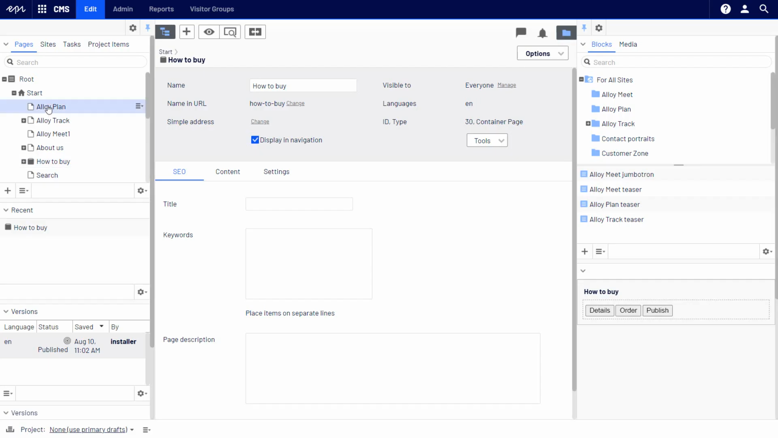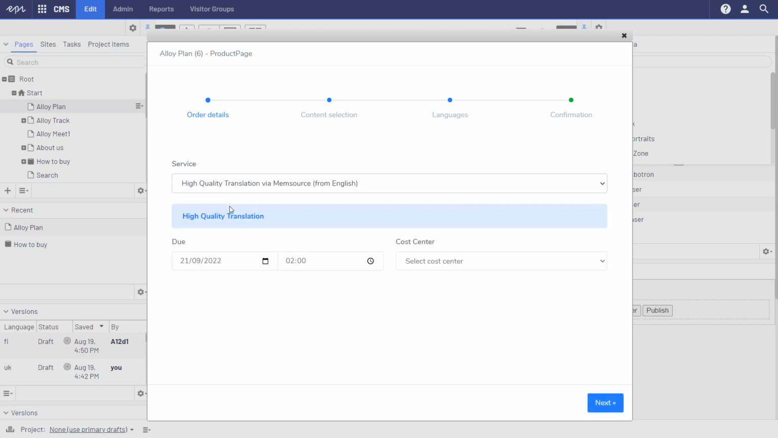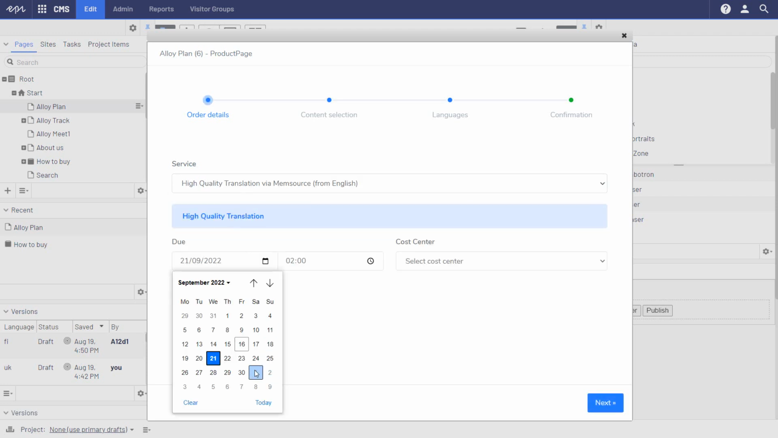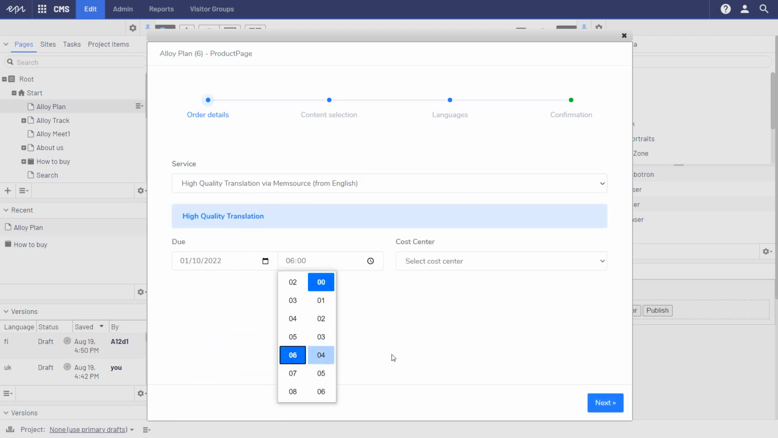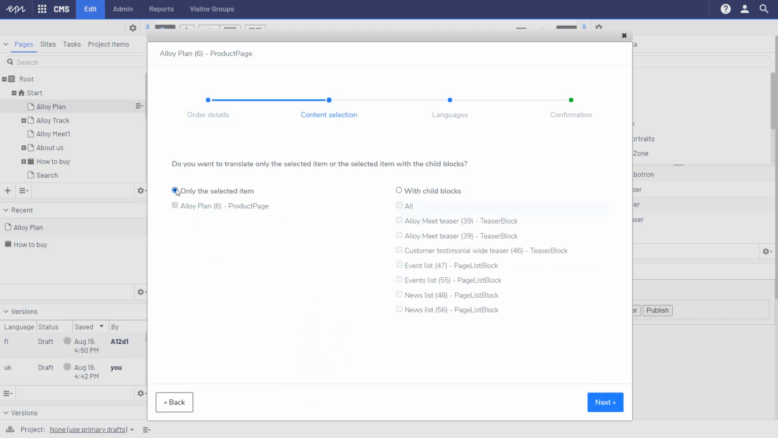Choose the page you'd like to translate and open the order form. Select the service, the due date and the cost center. Decide if you need to translate only the selected item or the item with its child blocks, or with some